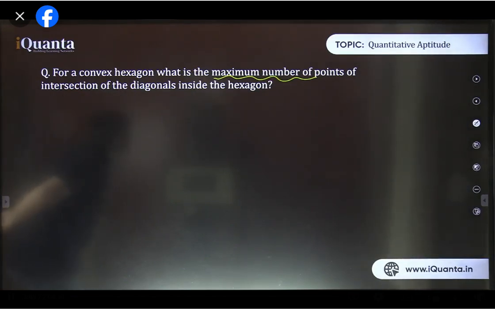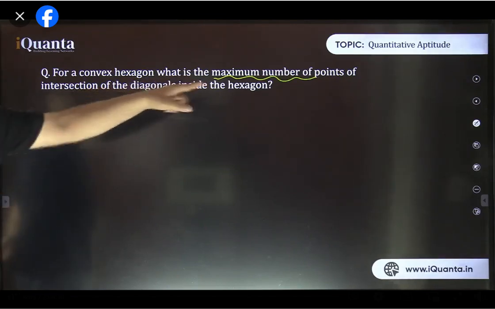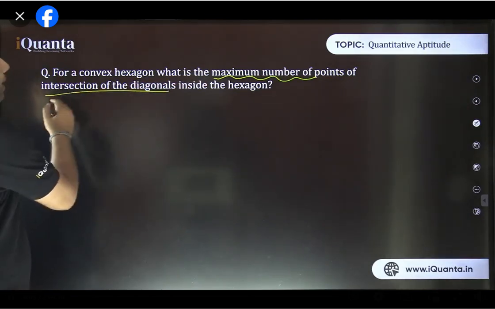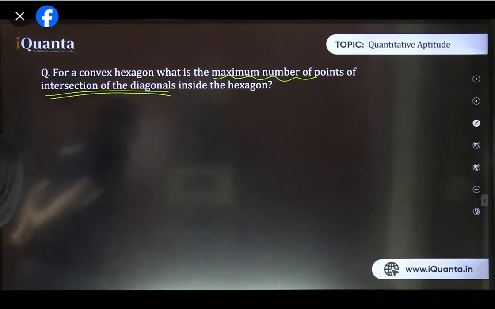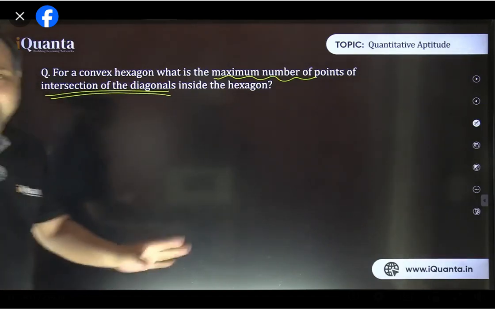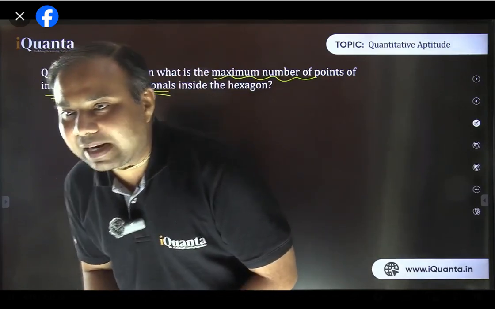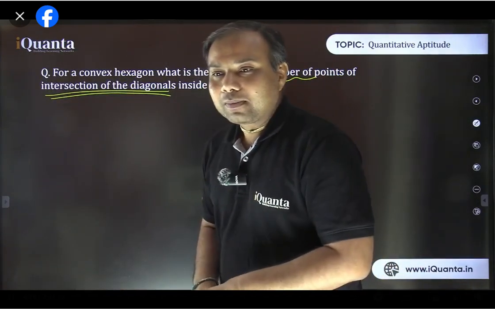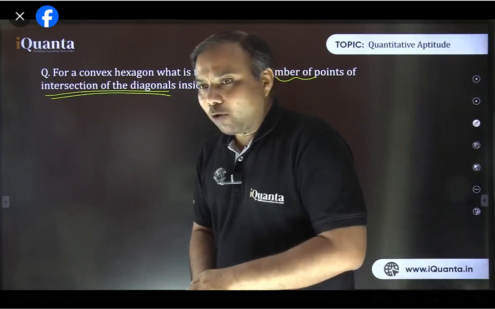Nishtha says 64. Good. Earlier somebody says 62 also. Kanishk is saying 6 corners and 2 points per diagonal. इसका क्या मतलब भाई? There are 6 points and we are not looking for the diagonals. We are looking for the points of intersection of the diagonals. We are not to count diagonals here. We are to count intersection of diagonals. Okay. Now listen carefully. By the way, Nishtha has mentioned perfectly fine. Nishtha, can you mention why 64? That is the right answer, by the way. Can you mention how did you get 64?